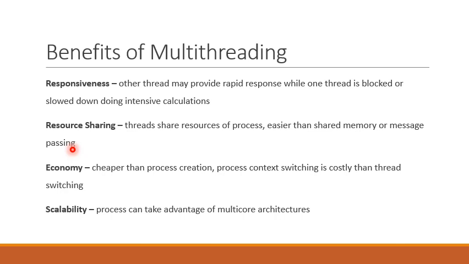Processes need inter-process communication tools like shared memory or message passing to share data and information with other processes. And these mechanisms, shared memory and message passing, must be provided by the programmer.